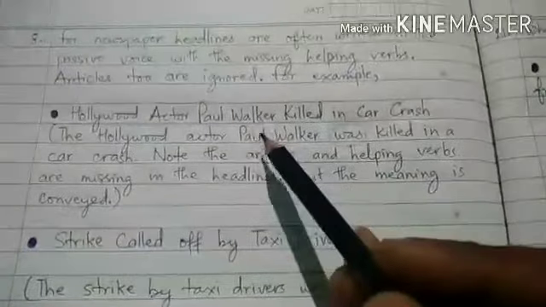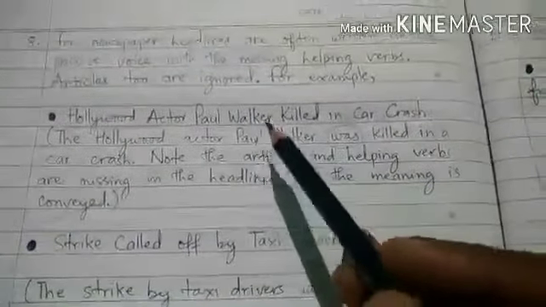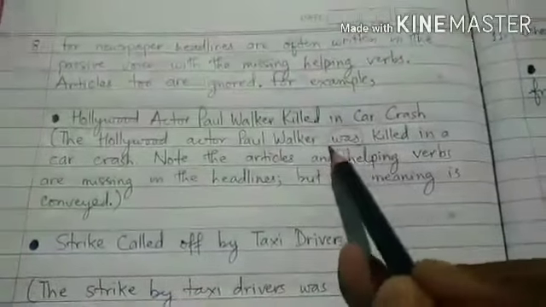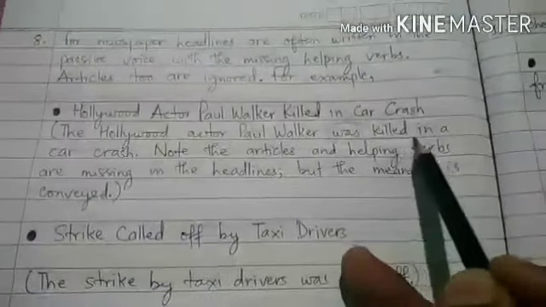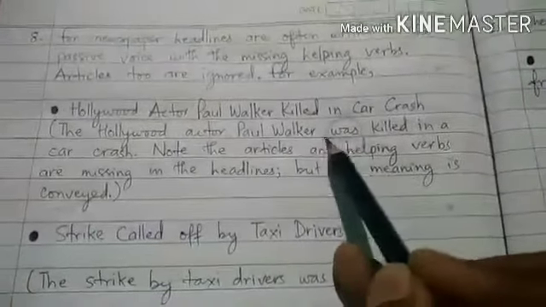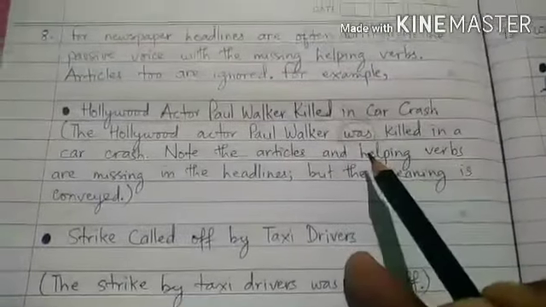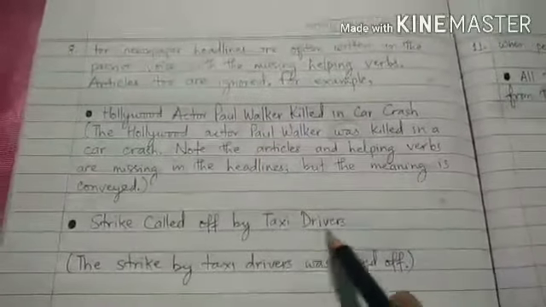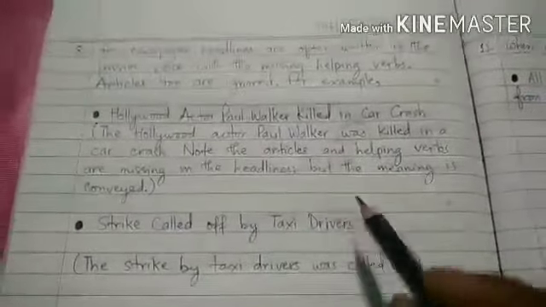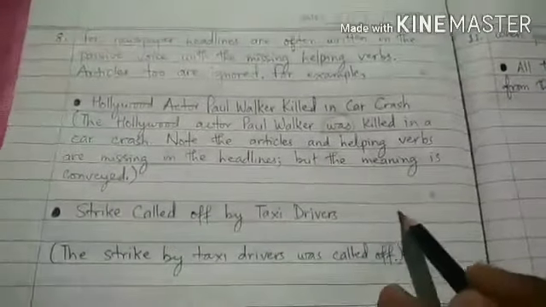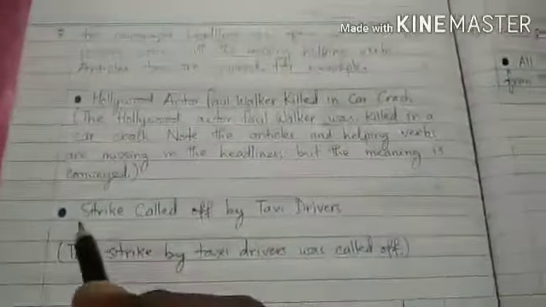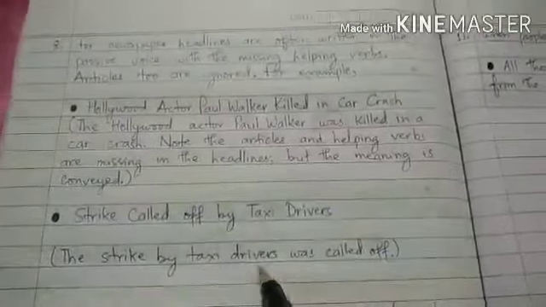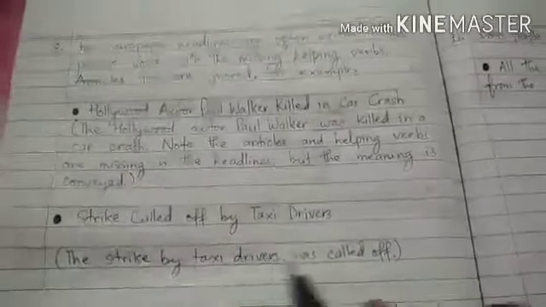But what we do here is we ignore the use of articles and also we ignore the use of the helping verbs. That means the group of to be verbs, which is the basic concept of using verb forms in passive voice. Okay, I hope you have understood. Like another one is: strike called off by taxi drivers. This is the newspaper headline, and this is also in passive voice. Okay. Now what is the meaning of this? Strike called off by taxi drivers means the strike by taxi drivers was called off.